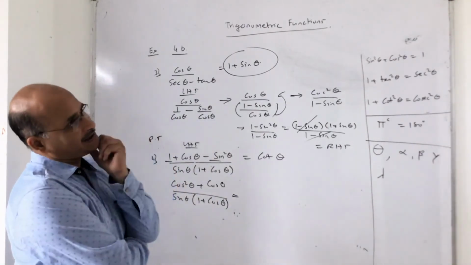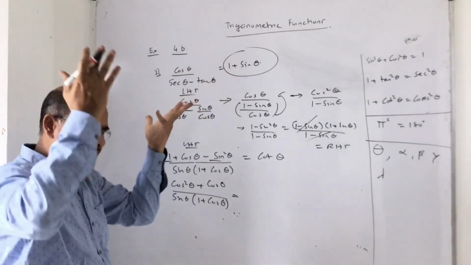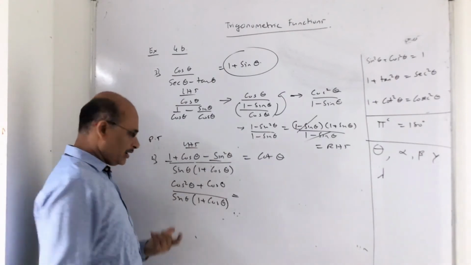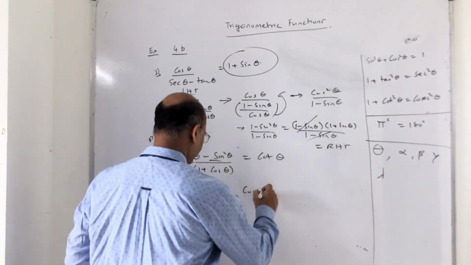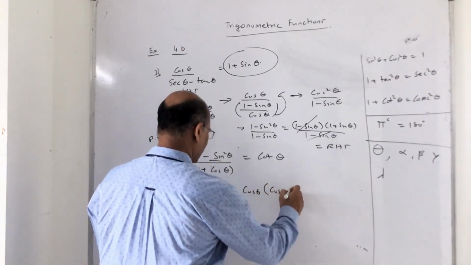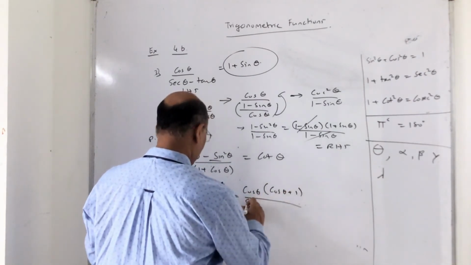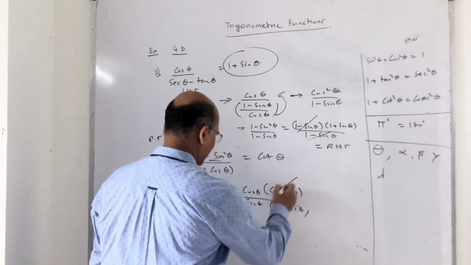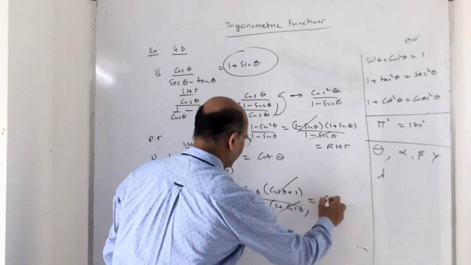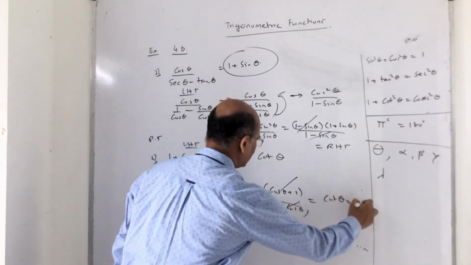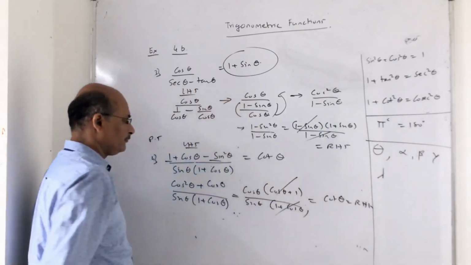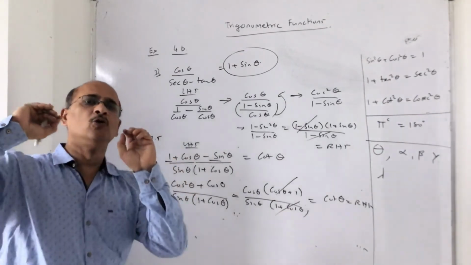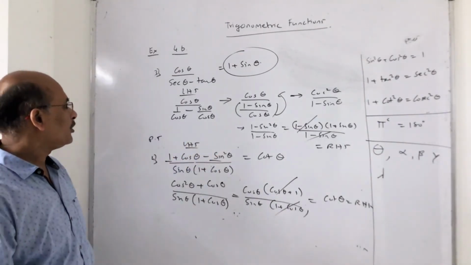Don't think about the next step and the step after that. When I look at this, I can take cos theta common. If I take cos theta common, what will remain? Cos theta plus 1 divided by sin theta, and this is nothing but 1 plus cos theta. So cancel, cos upon sin eventually will be cot theta, which is nothing but RHS. So when you go into the sum, just do the way you feel it right. So pause and note it down.